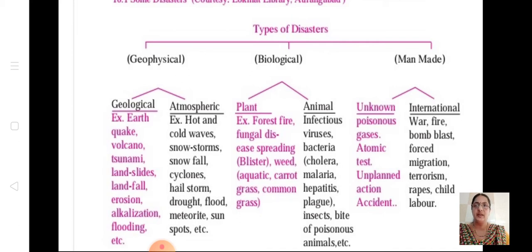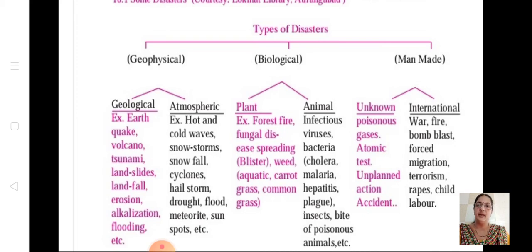Under biological, there are two: related to plants, like forest fire and fungal disease spreading in the crops, which leads to destruction of crops. And animals, due to infectious diseases like cholera due to virus, bacteria. Even poisonous insect bites, bite of poisonous animals, all these come under biological animal type.